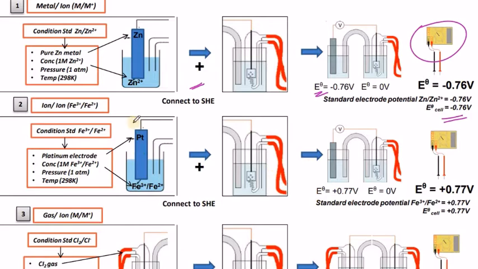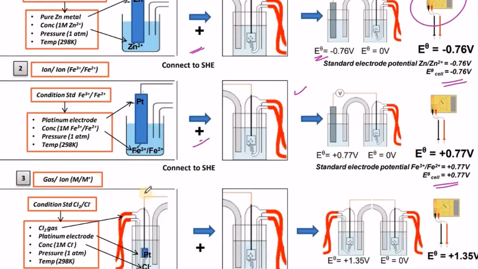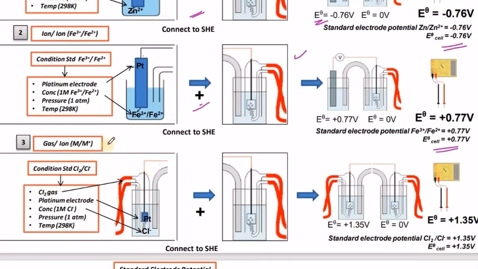This is also connected with the standard hydrogen electrode, and they found that the E naught cell of this ion half cell is plus 0.77 volts, while that of the gas, like chlorine, half cell under standard conditions, they have noticed the E naught value of chlorine, Cl2 to Cl minus, is plus 1.235.